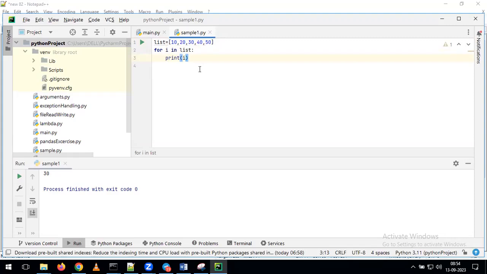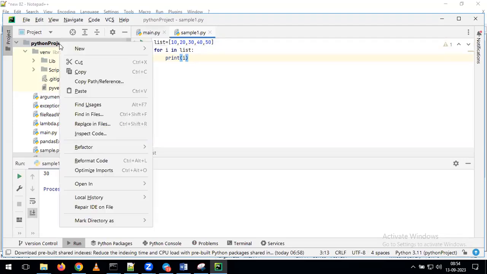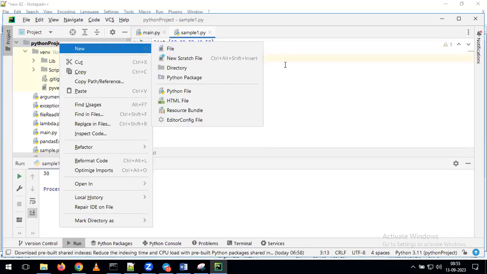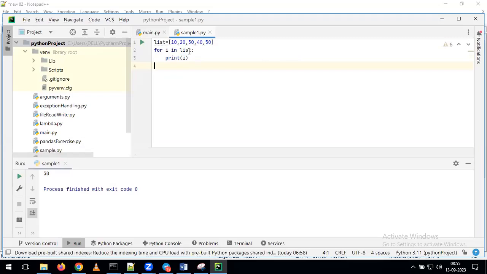If you want, you can create one more script. Earlier we discussed the addition example. Now we are discussing the list example. If you want, what we can do here, you can create one more script by right click on this. In that script, you can write the program for list. Otherwise, in the same window, you can replace the previous code with the new code. With that, we can run one more program.